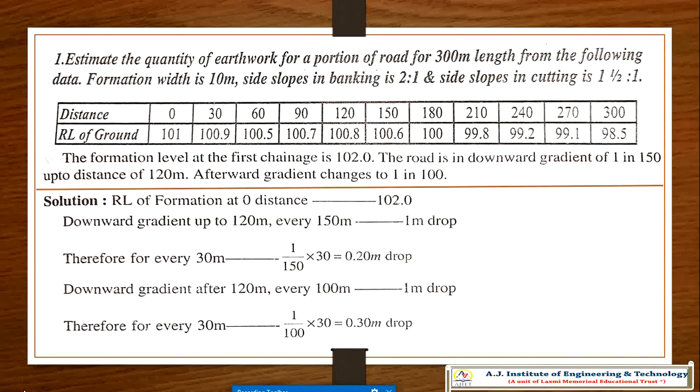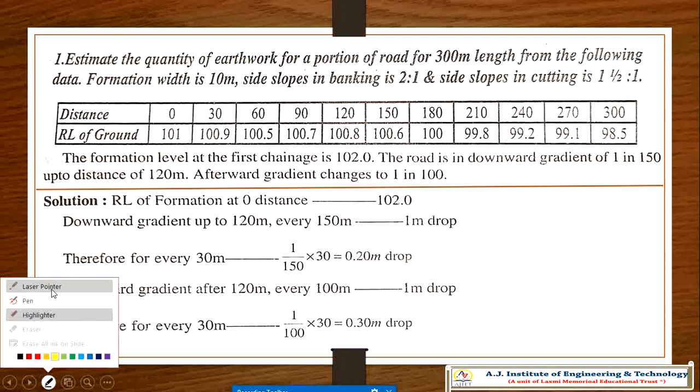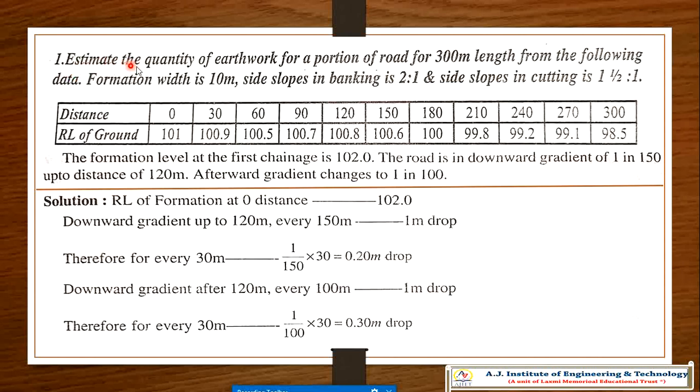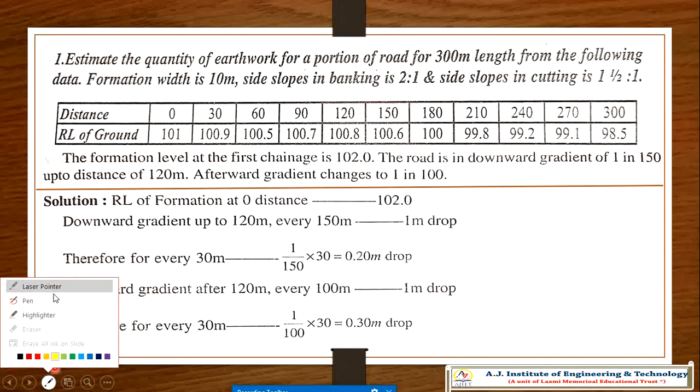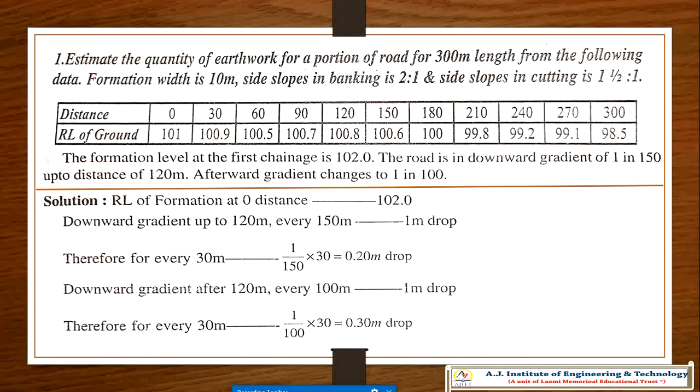Please concentrate regarding this problem. Estimate the quantity of earthwork for a portion of a road of 300 meter. We are going to concentrate on only 300 meter, at an interval of each 30 meter, because the ground profile we have taken is for each 30 meter. So estimate the quantities of road work for a portion of road of 300 meter. Please remember, 300 meter we are taking.